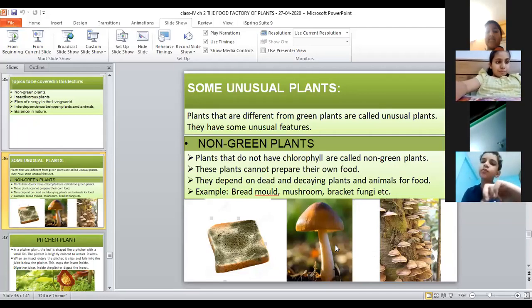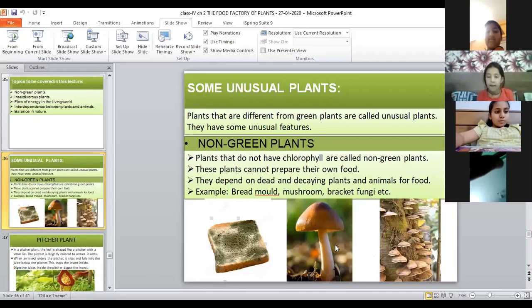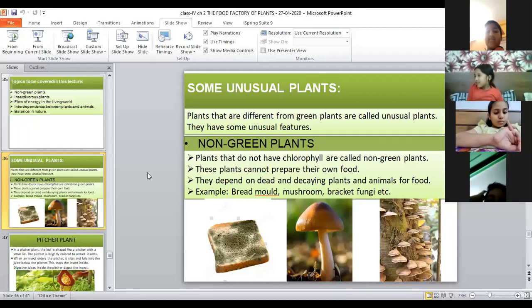Yes, Yajat. What do you mean by photosynthesis? Fast, bacha. What is photosynthesis? We have already learned about photosynthesis. What is it? Anyone else? Who will tell me what is photosynthesis? What was this chapter all about? We have completed our chapter today. Okay. What was this chapter all about?